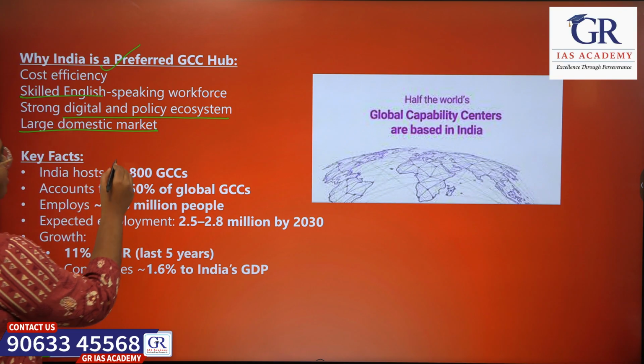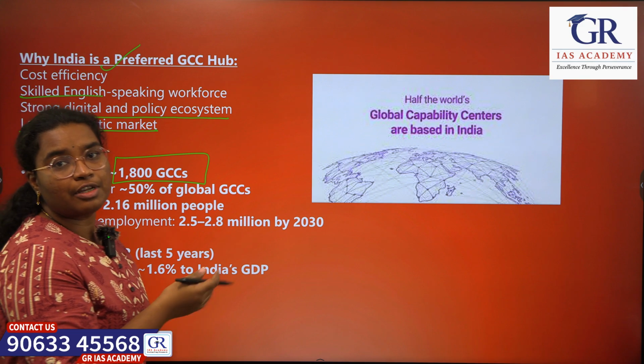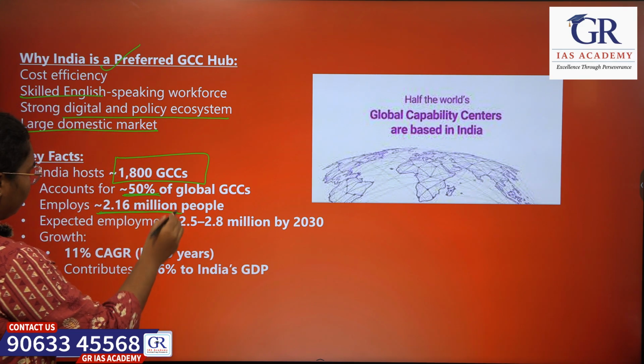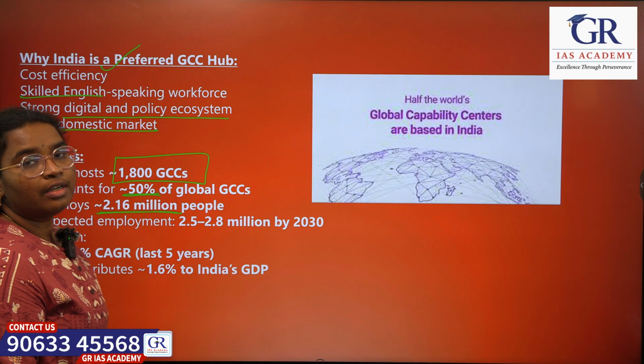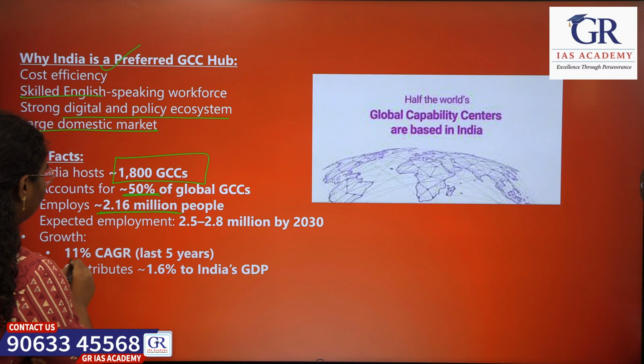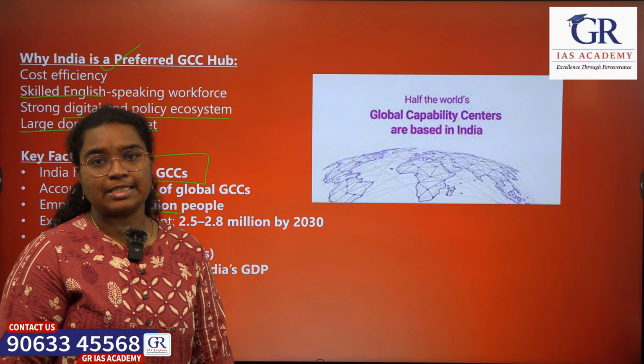If we see, India hosts around 1800 GCCs, which accounts for 50% of the total global GCCs, employing 2 million people. And if we see the growth, there is almost 11% of compounded annual growth since last 5 years. So that is all. Let's see the next topic.